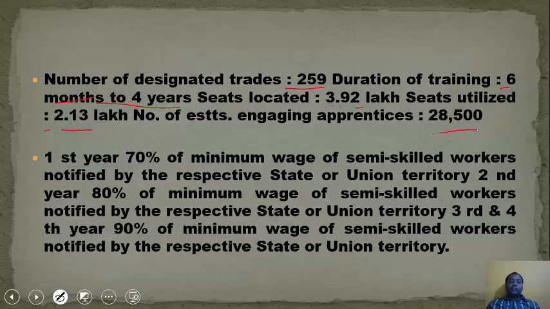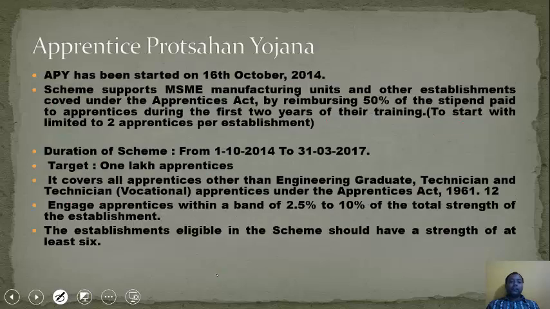Now in the first year you have to give 70% of the minimum wage of semi-skilled workers notified by the respective state. Second year, 80% of the minimum wage of semi-skilled workers, and in the third and fourth year, if there, then 90% of the minimum wage of semi-skilled workers notified by the respective state or union territory. As we have already seen, every state or union territory has its own minimum wage structure according to the living standards of their state.